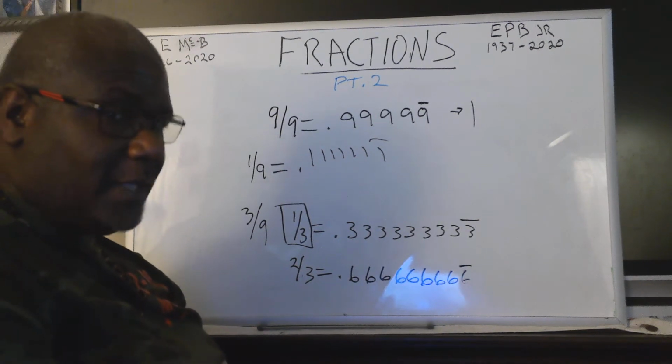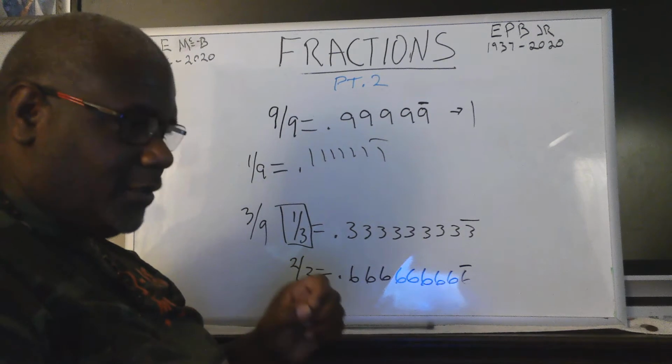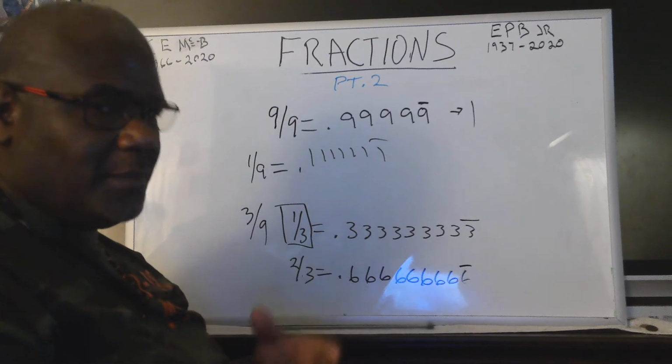It will not show up on your calculator as the number 1. Considered. It's not the same number, but it's so minuscule that you can't conceive just how small the difference is.